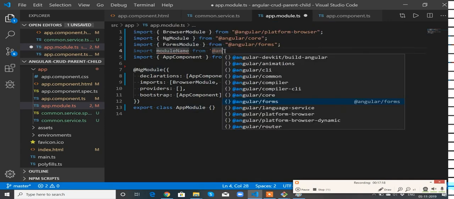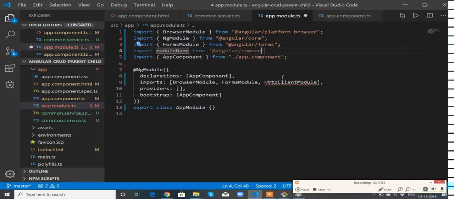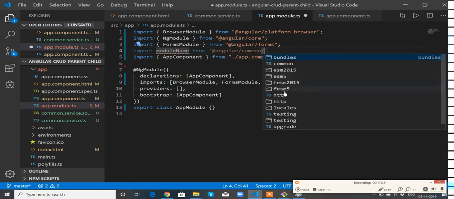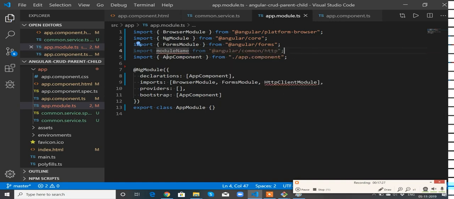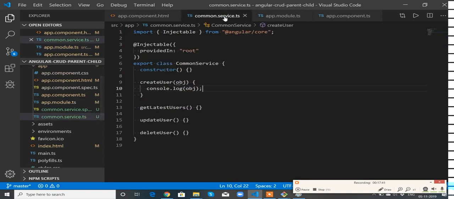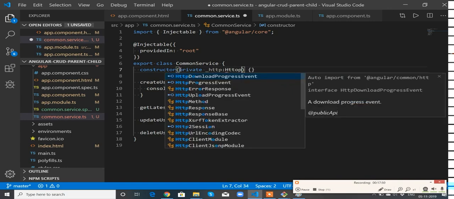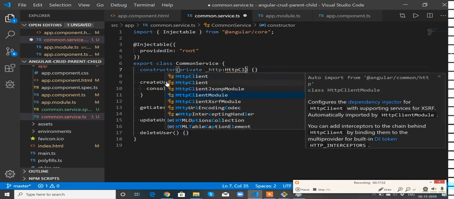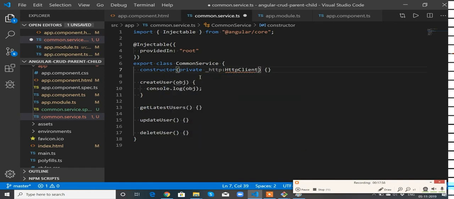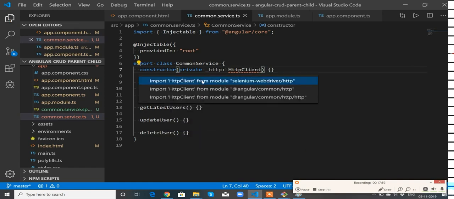This is actually from Angular common HTTP. Perfect. HTTP client module. Now our module is ready, but to use this HTTP service, we need to import HTTP client like this, private _http, client. So let me import this.